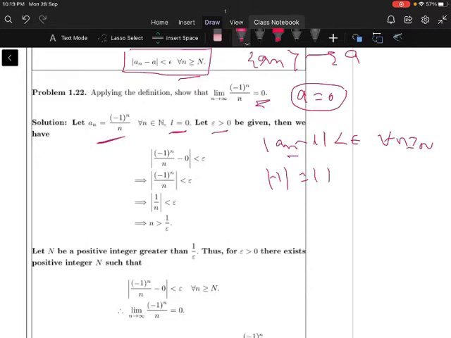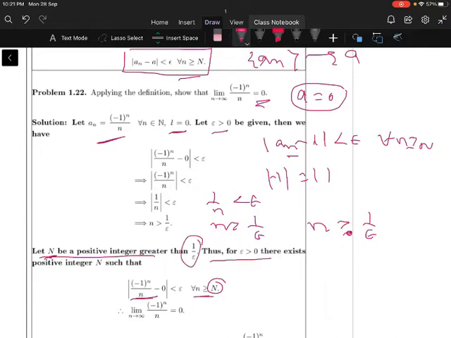So that is positive, therefore 1 by n less than epsilon. Just remove the modulus here because epsilon is positive, you can remove the modulus. So this implies 1 by n less than epsilon. So it means n greater than 1 by epsilon here. So there exists a positive integer, let N be a positive integer greater than 1 by epsilon.